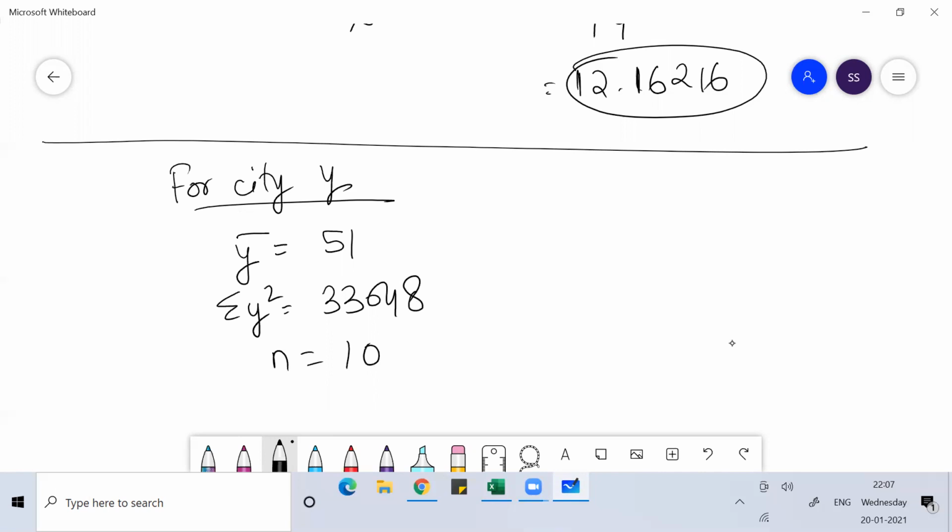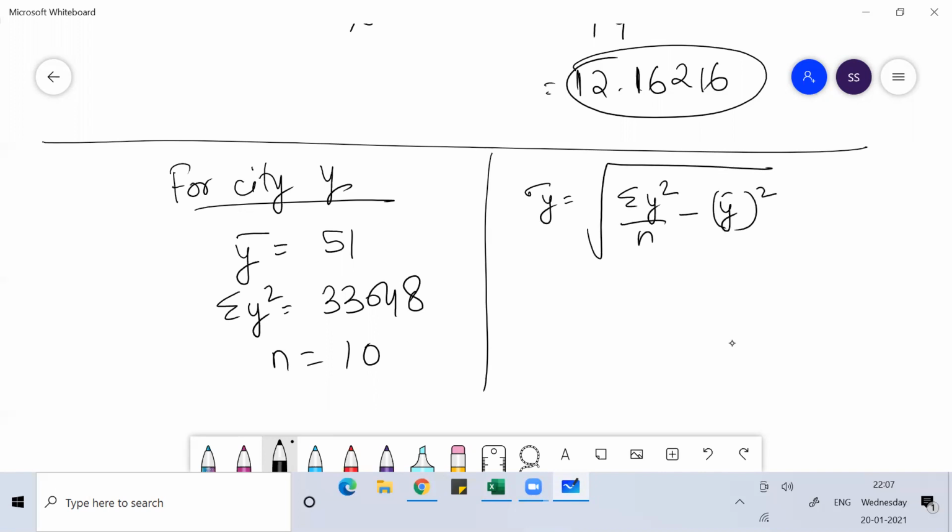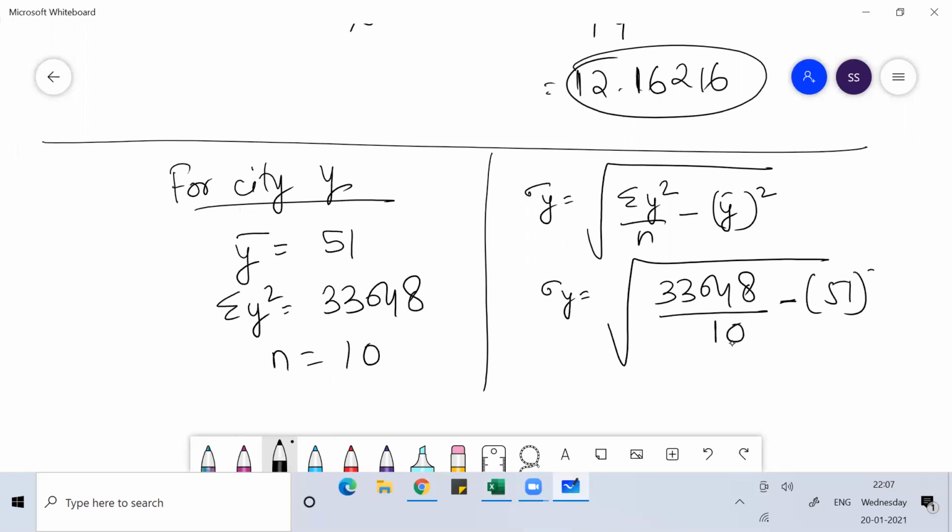So I can find the standard deviation of y, that is the square root of sum of y square by n minus y bar square. So the standard deviation of y is the square root of 33048 by n minus y bar. Y bar is 51 square.